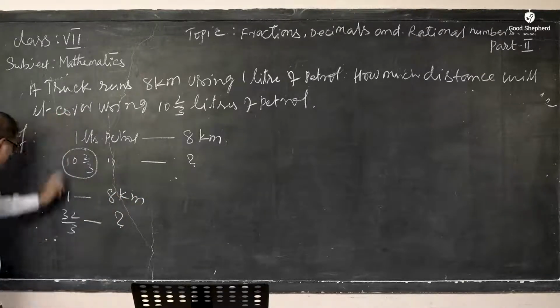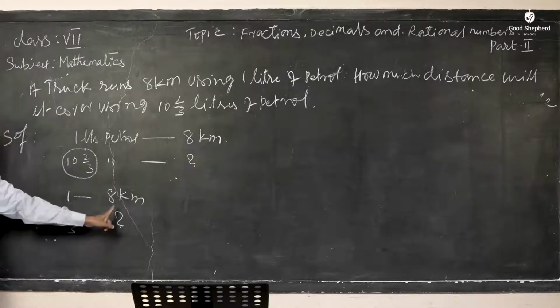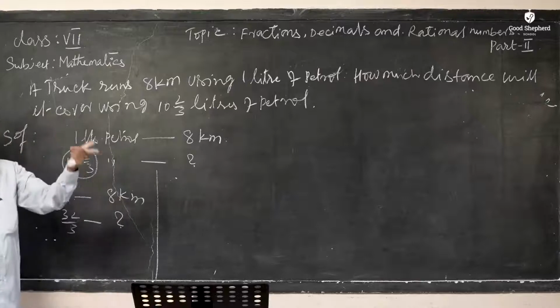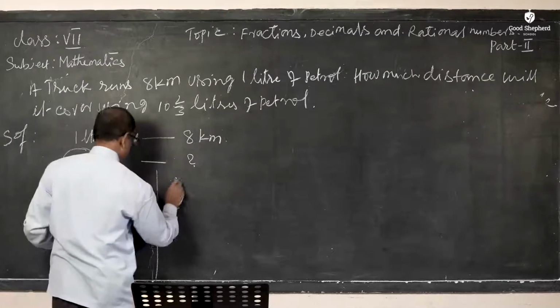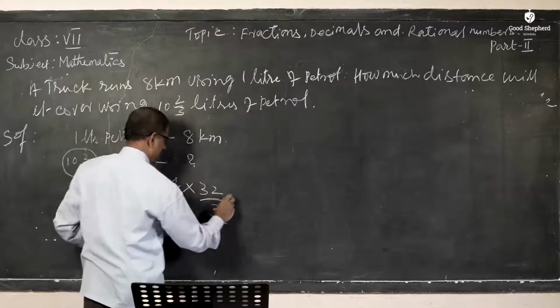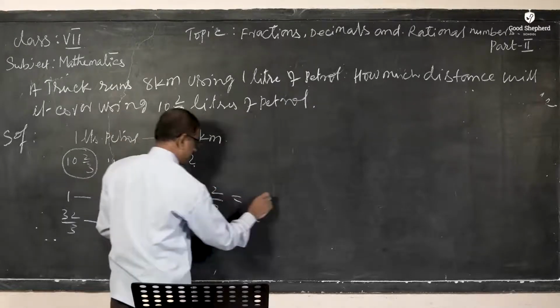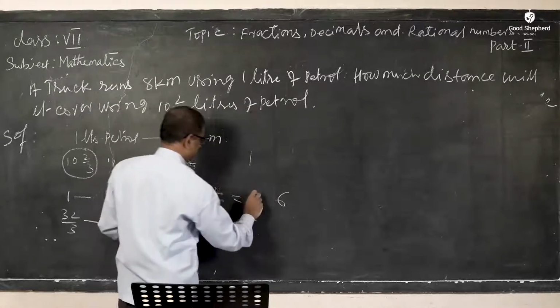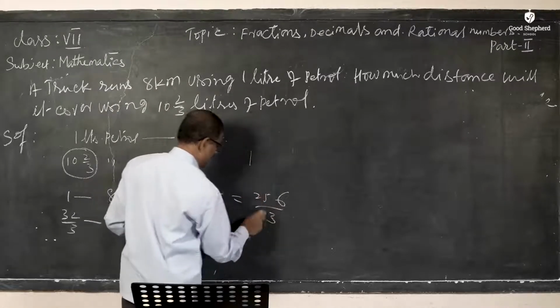How much distance? Very simple. It is a multiplication. We have learned a whole number multiplying by a fraction, that is 8 into 32 by 3. Simply multiply: 8 2s are 16, 1 carry, 8 3s are 24 plus 1 is 25, so 256/3.